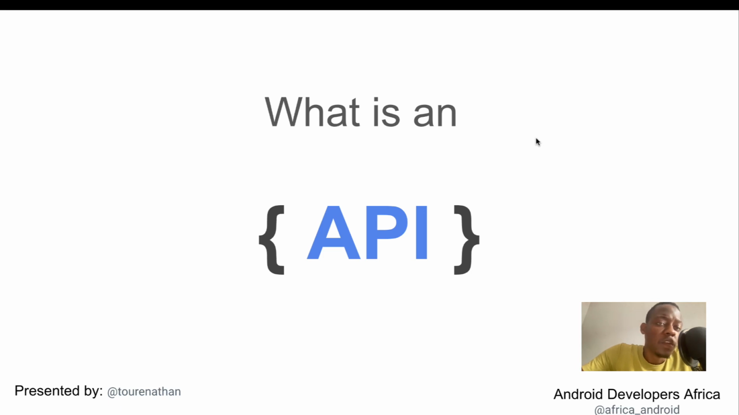In modern software development, we talk about APIs all the time, and so having a clear understanding of what an API is is very important for every developer, and that's what we are going to cover in this video today.